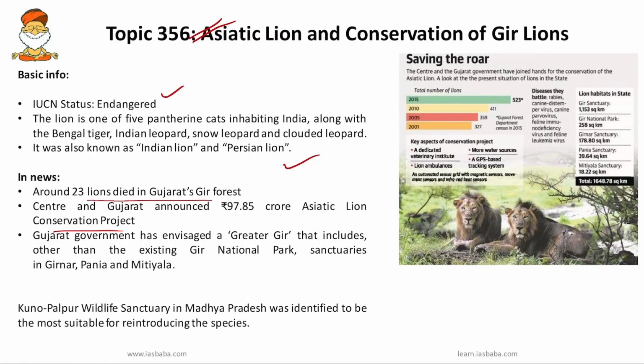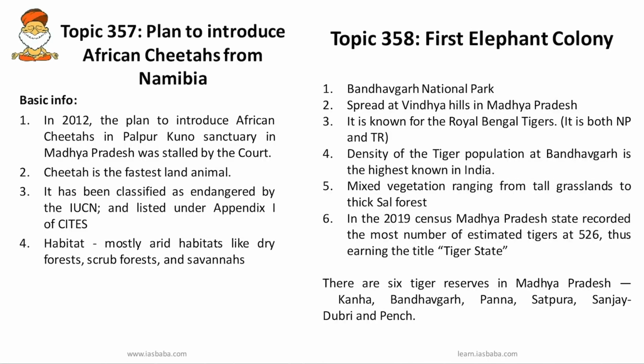The Gujarat government has envisaged a greater Gir that includes Gir National Park and sanctuaries in Girnar, Pania and Mitiala. And also do remember there were proposals to reintroduce these lions in Kuno Palpur Wildlife Sanctuary in Madhya Pradesh. This Kuno Palpur Wildlife Sanctuary in Madhya Pradesh was identified to be the most suitable for reintroducing this particular species. So next important topic.